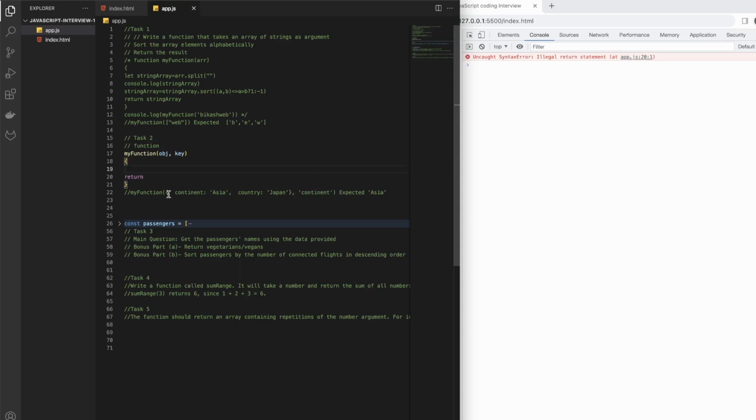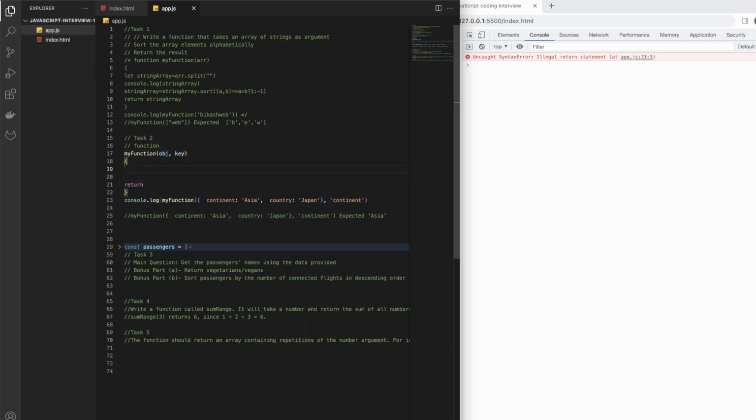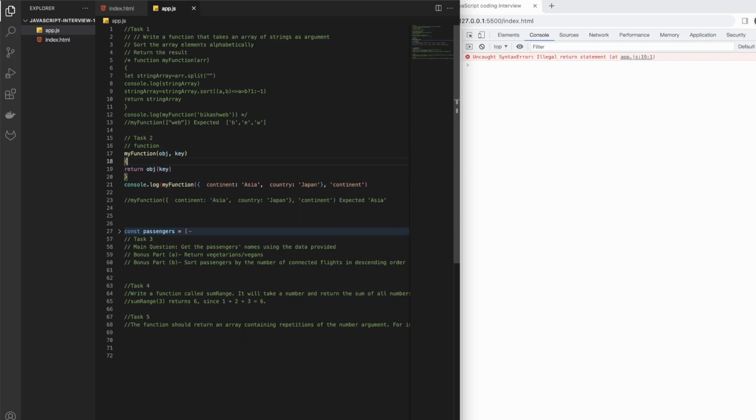So let's go down here, and let's console log this example here. Okay, so we are expecting the first as argument, second. So it's super simple. We can do it in multiple ways. One is all we need to do is object.key. Okay, that is one way. However, this .key might not work exactly because .key does not expect. So we can do something like this. So this should do the job, and let's save it.